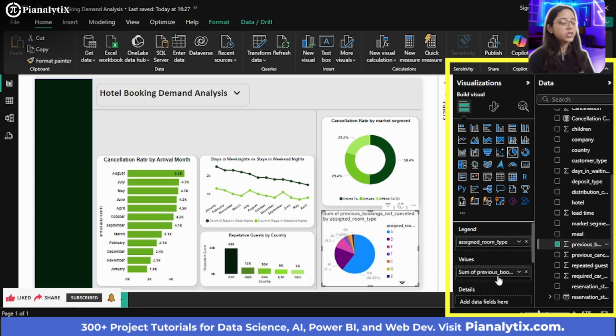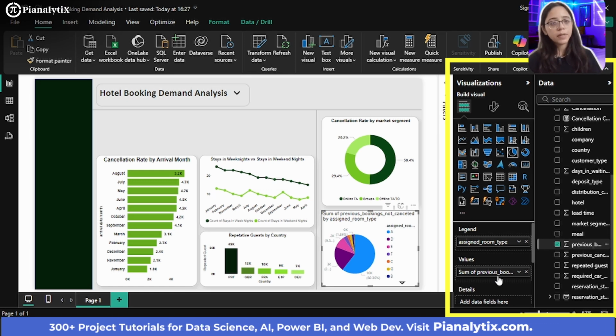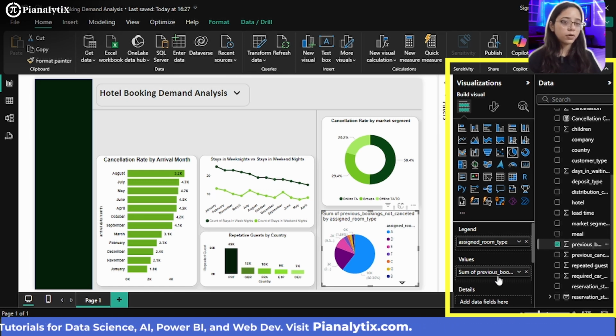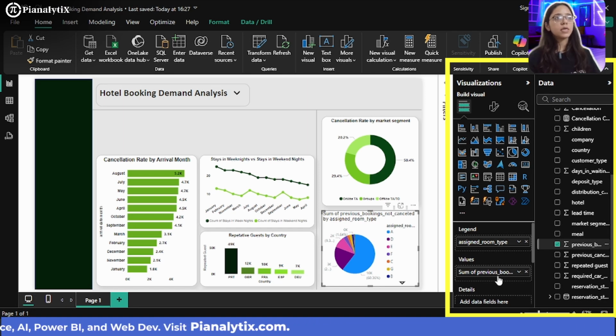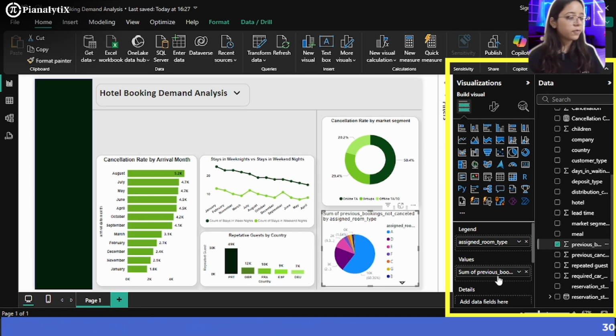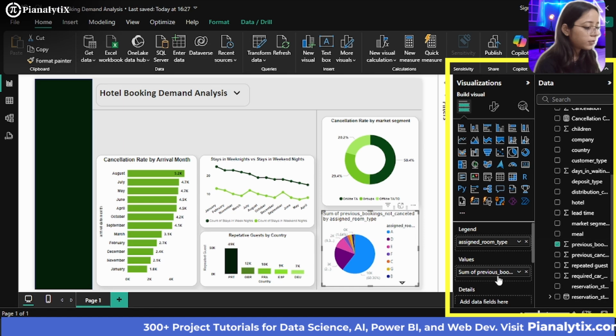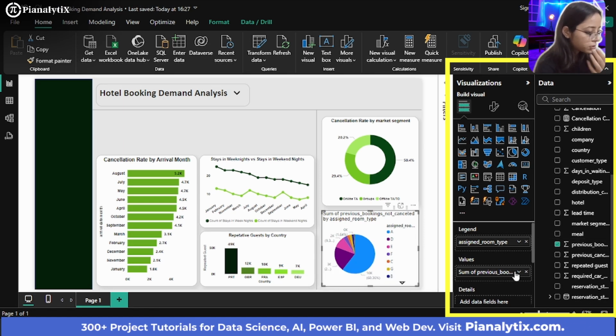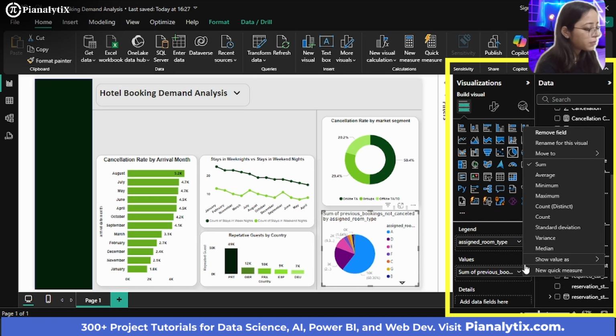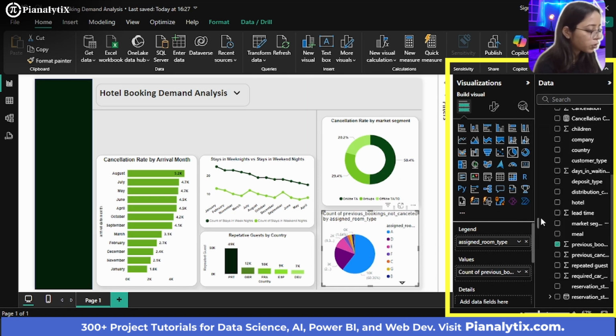A pie chart right now is not ideal in this situation, but if you're working with basically two fields, if you just want to see a comparison between two values, a pie chart is much more relevant. I just want to see the top two rooms that were in the most demand, but for that let me make sure I want to see the sum of it. Or you can make sure it can be anything. For example, if you want the count also, you can go with the count.